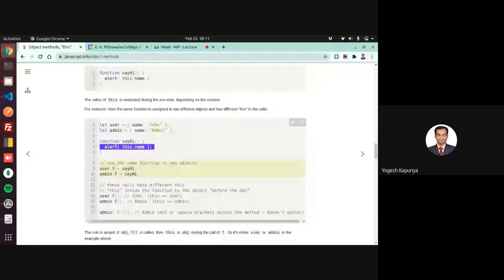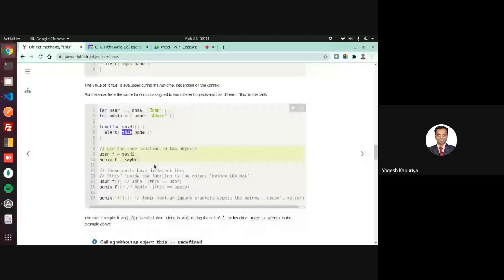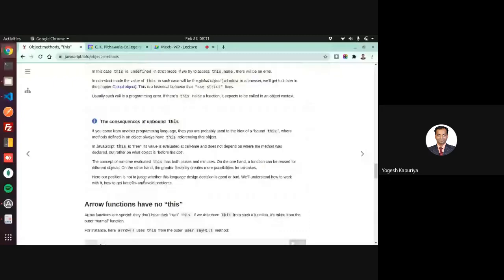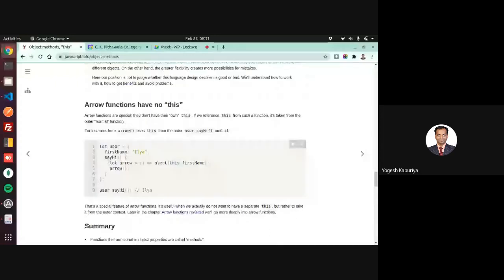Now if I say this.name in the context of this function, but when you use an arrow function, say you have created one function called arrow, and that function is being called inside another function, then this will refer to the outer function's this, because an arrow function does not have its own this.